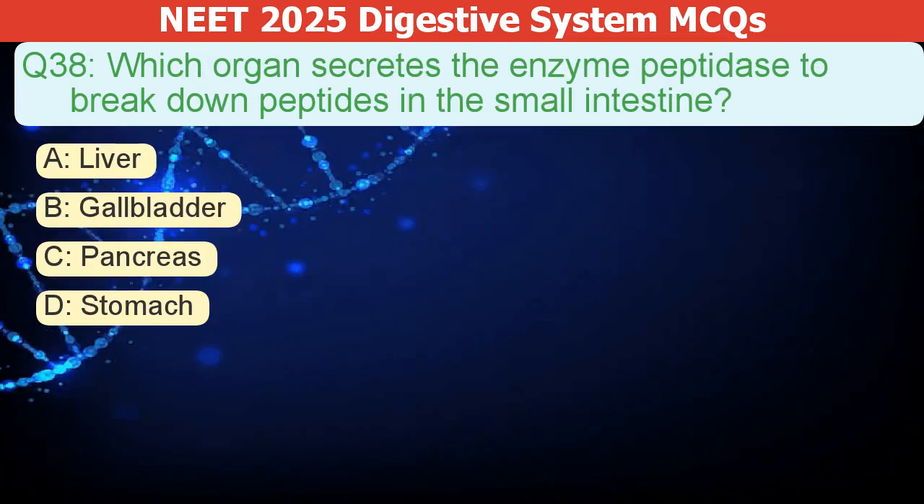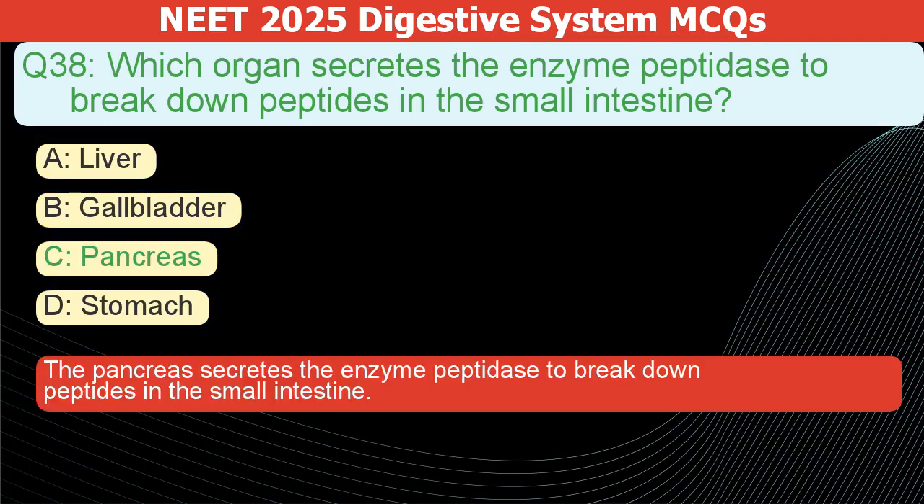Which organ secretes the enzyme peptidase to break down peptides in the small intestine? A. Liver. B. Gallbladder. C. Pancreas. D. Stomach. The correct answer is C. The pancreas secretes the enzyme peptidase to break down peptides in the small intestine.